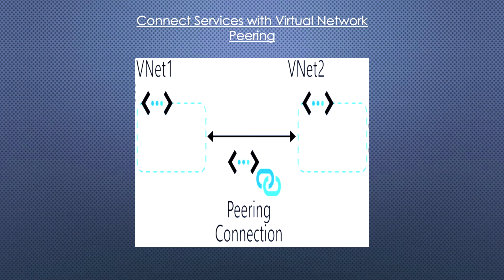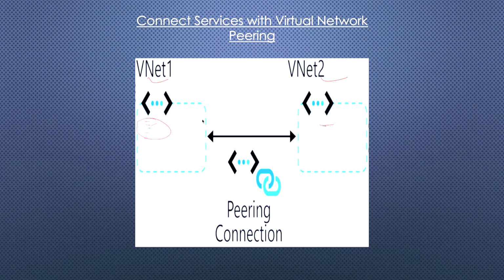Now we are going to discuss virtual network peering. So what is virtual network peering? For example, here we already have one VNet here and one VNet here. As per the Microsoft definition, whatever resources we create here are not visible to any other VNet. If we want to connect to these resources from here, it is not allowed. It is visible only inside this VNet.